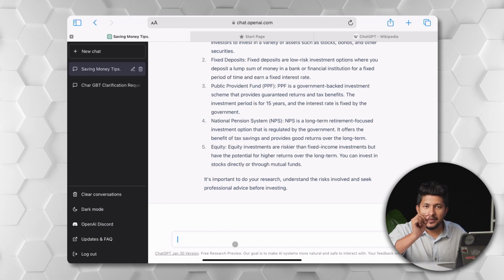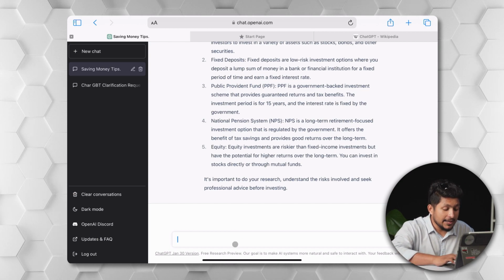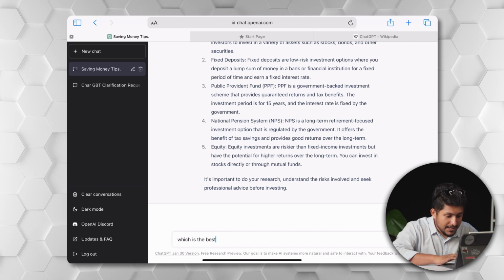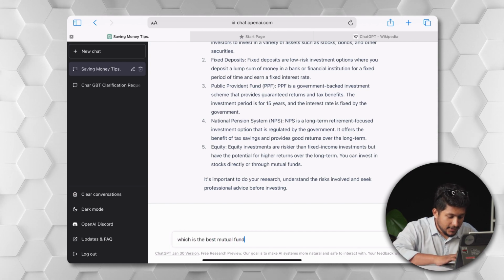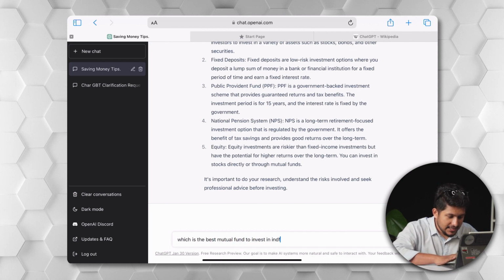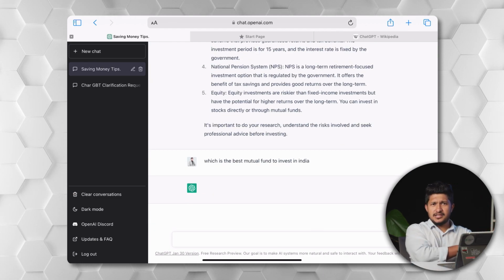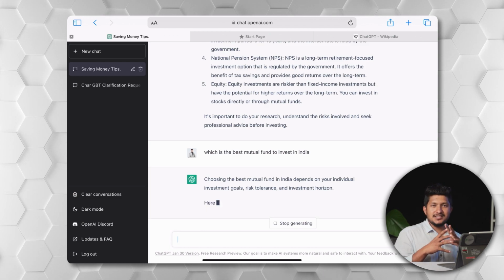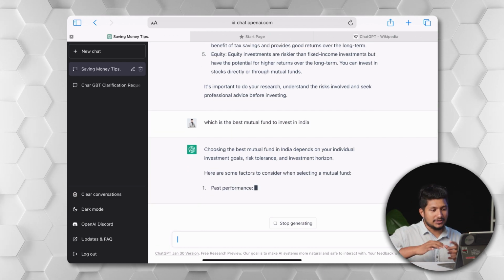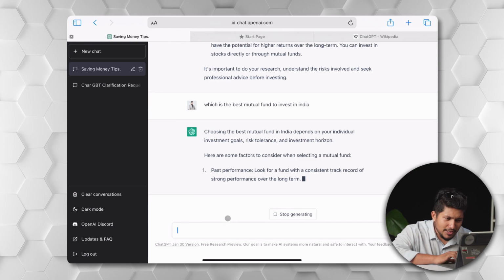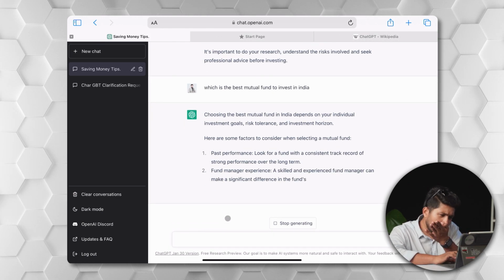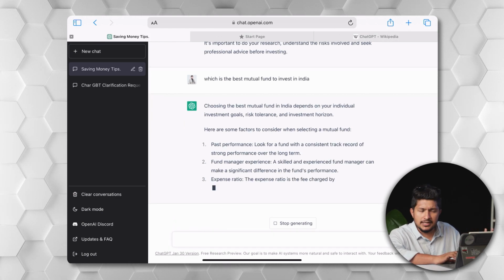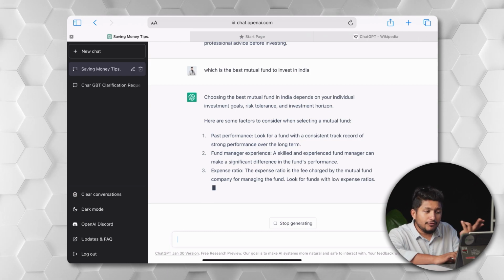Now let us ask one simple question: which is the best mutual fund to invest in India? It's really interesting that an artificial intelligence is giving a lot of answers and information about very typical things. You get to learn a lot with it. So you have the answer here: choose the best mutual fund in India depending upon your individual investment goals, risk tolerance, and investment horizon. The factors you have to consider are